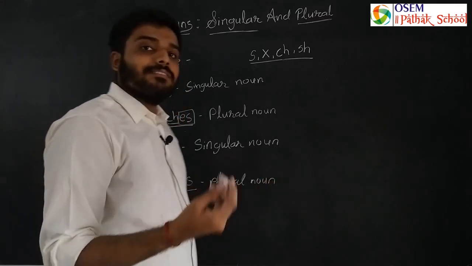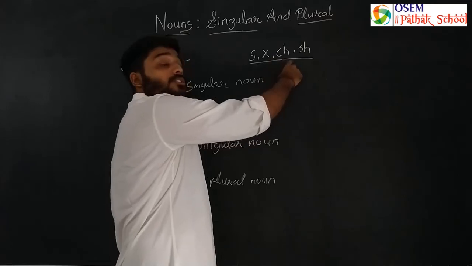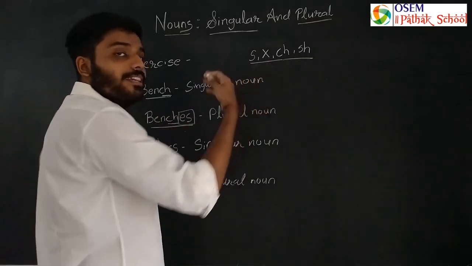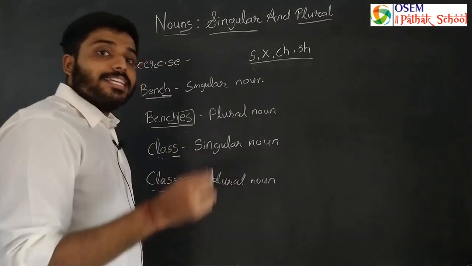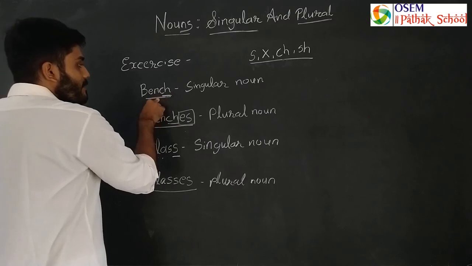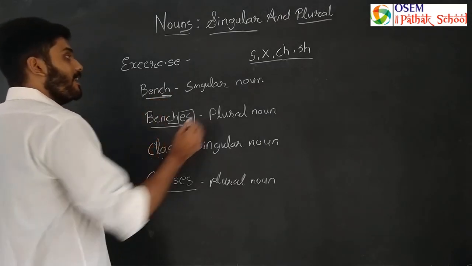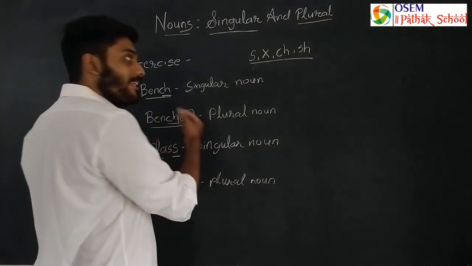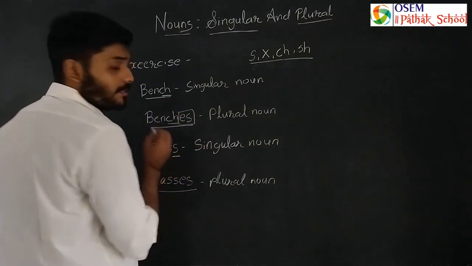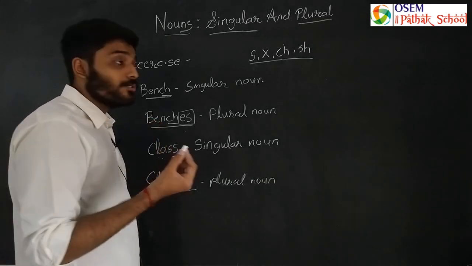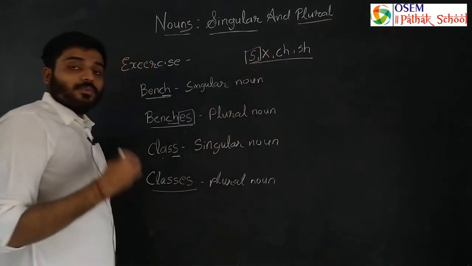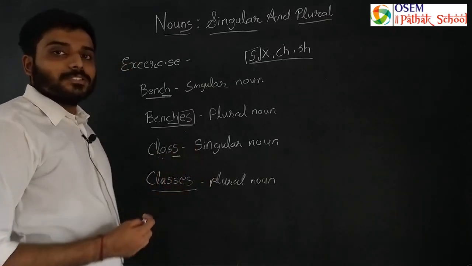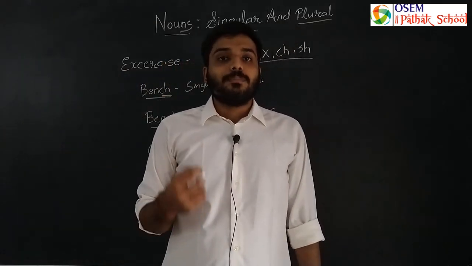okay। So likewise, whenever the word ends with S X C H or SH, we have to add only es to make it plural। जब भी एंड में S X C H और SH हो, तो हम क्या करेंगे, उसको प्लूरल बनाने के लिए we have to add es only। So what we did here, the spelling of bench is B E N C H, so लास्ट में क्या आया, CH आया कि नहीं, इसलिए हमने प्लूरल बनाने के लिए we added es। Likewise here also, क्लास की स्पेलिंग क्या है, C L A S S, so लास्ट में आया S। So what we have to do here also, we have to add es to make it plural, so it became classes।